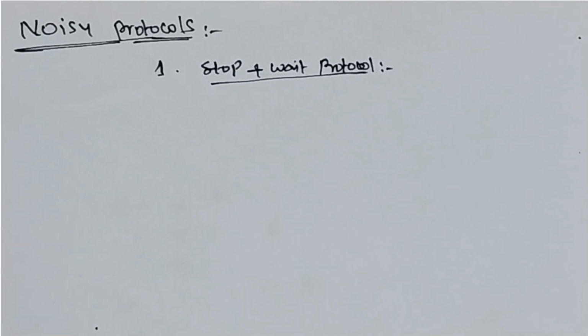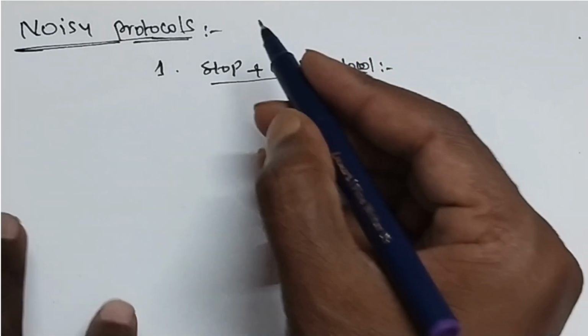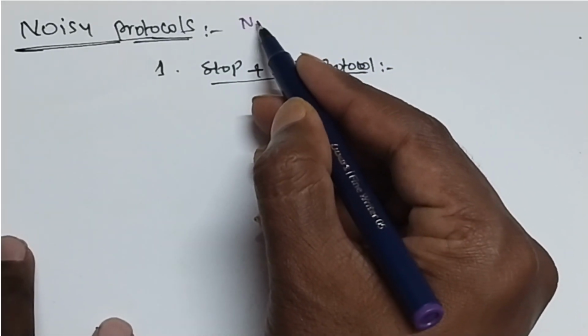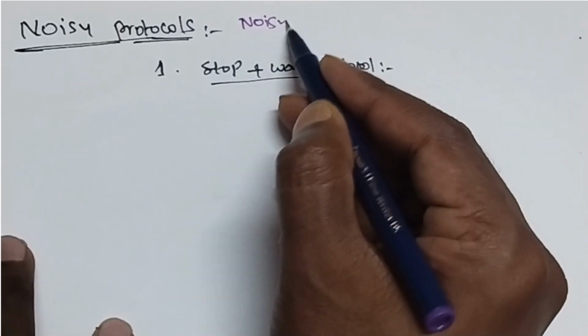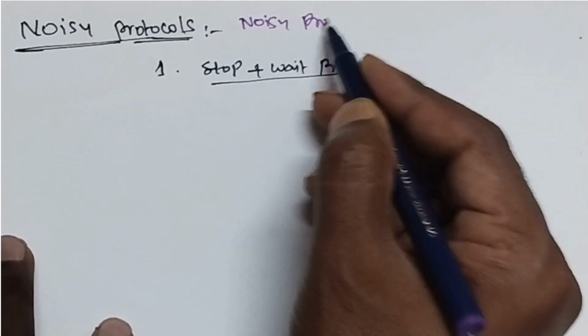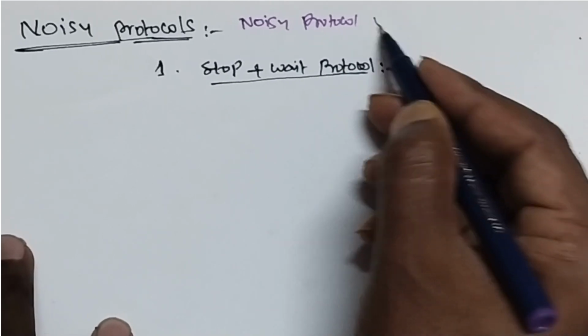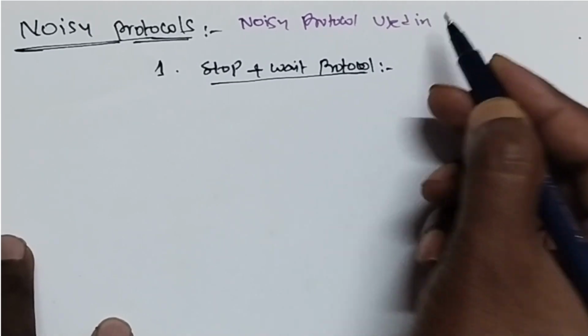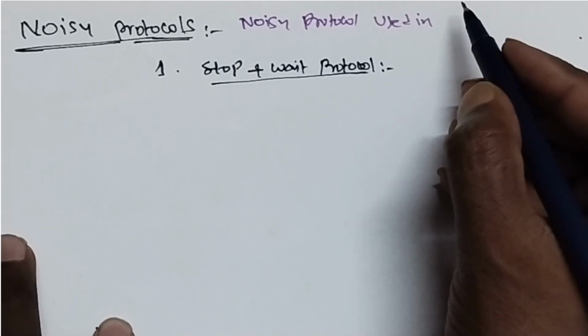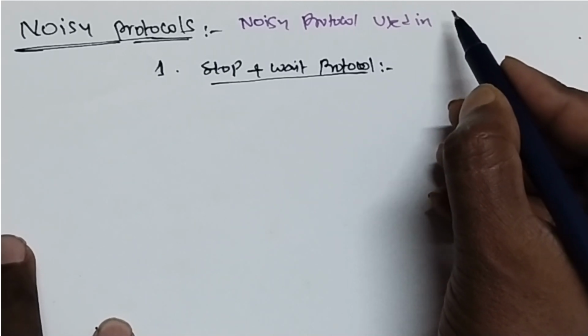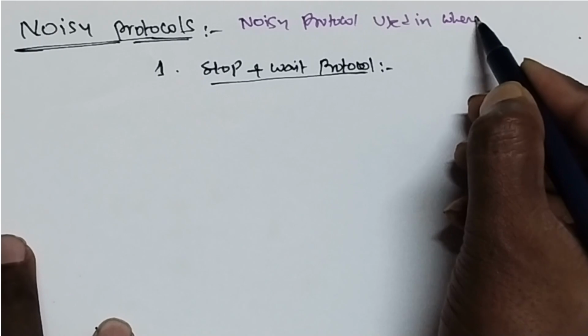In today's class, we'll discuss noisy protocols. What is the meaning of noisy protocols? Noisy protocols are used in networks where errors occur during transmission.